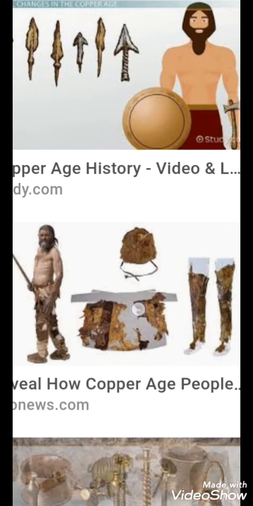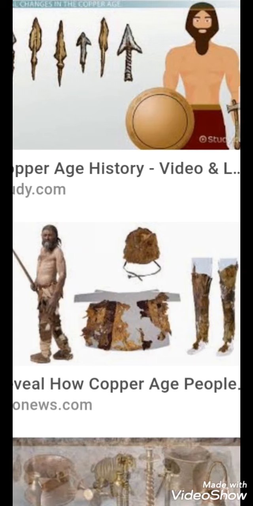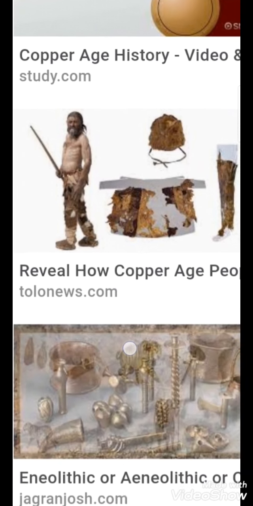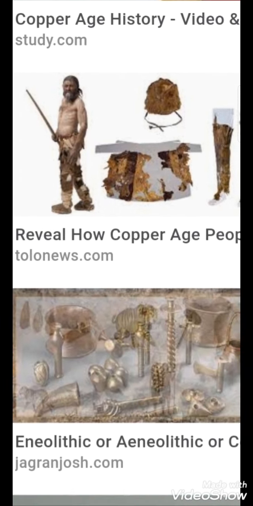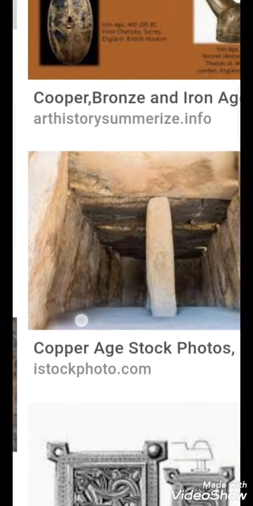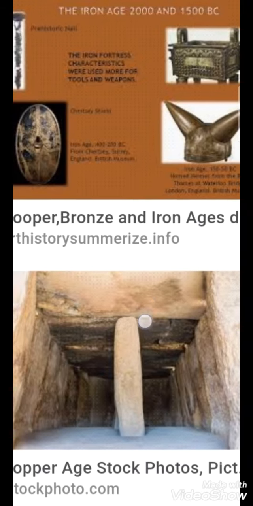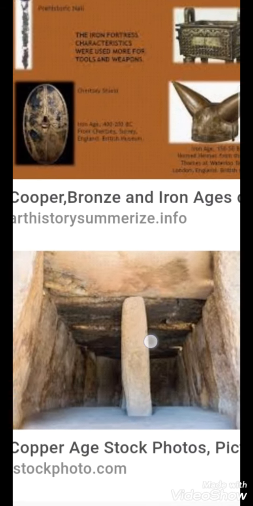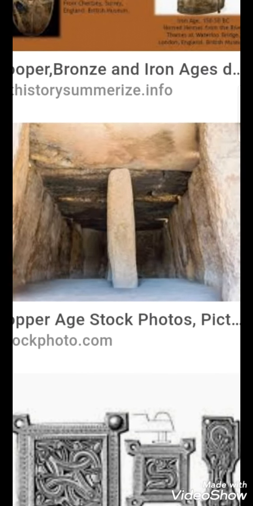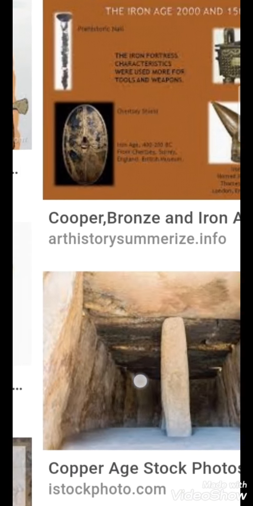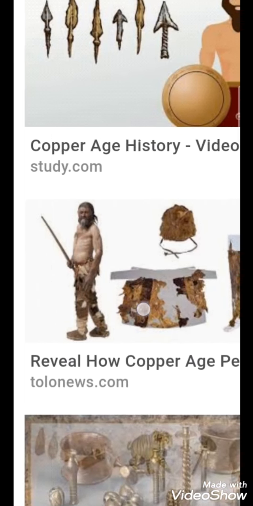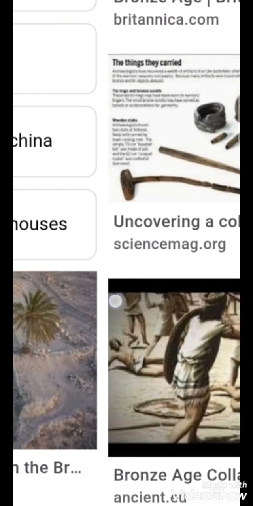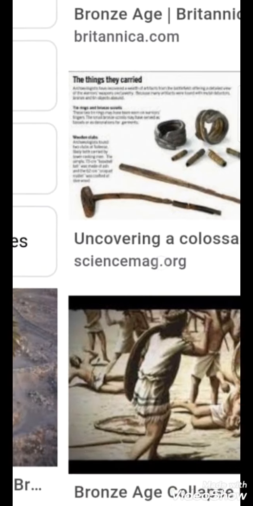And later, copper was mixed with tin to make bronze. They widely used bronze for making tools, weapons and other implements. So, this age is called the Bronze Age. So, Old Stone Age, New Stone Age, Copper Age and Bronze Age.